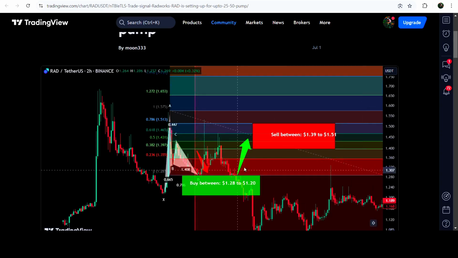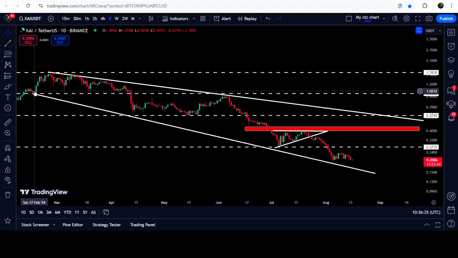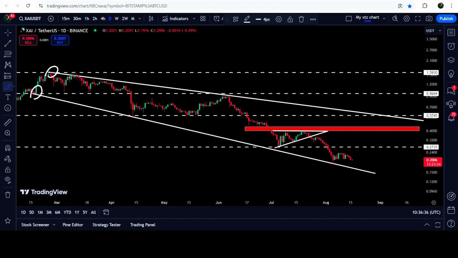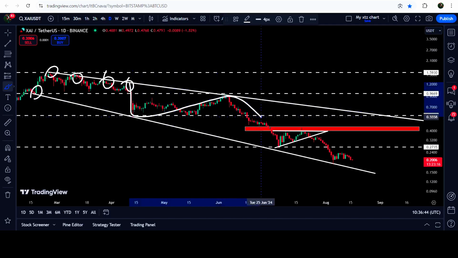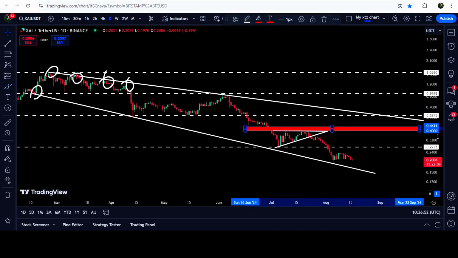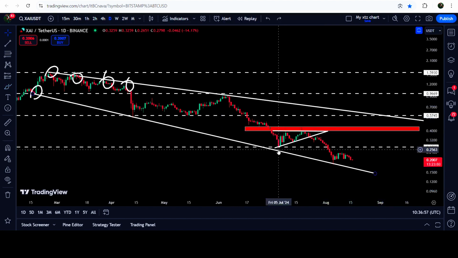Now let me take you to the live chart of XAI. This is the daily time frame chart, and you can see that for the past several days, since after 17th of Feb 2024, the price line is moving inside this broadening falling wedge pattern. Whenever it gets bounced on the support, it forms lower highs and lower lows as well. Like here, it once again bounced very well, formed another lower low, lower high, lower low, and this time the price could not break out this resistance zone. By the way, this resistance zone starts from 40 cents and goes to 44 cents. That was previously a support here, and now after the breakdown, it has flipped into a resistance zone.